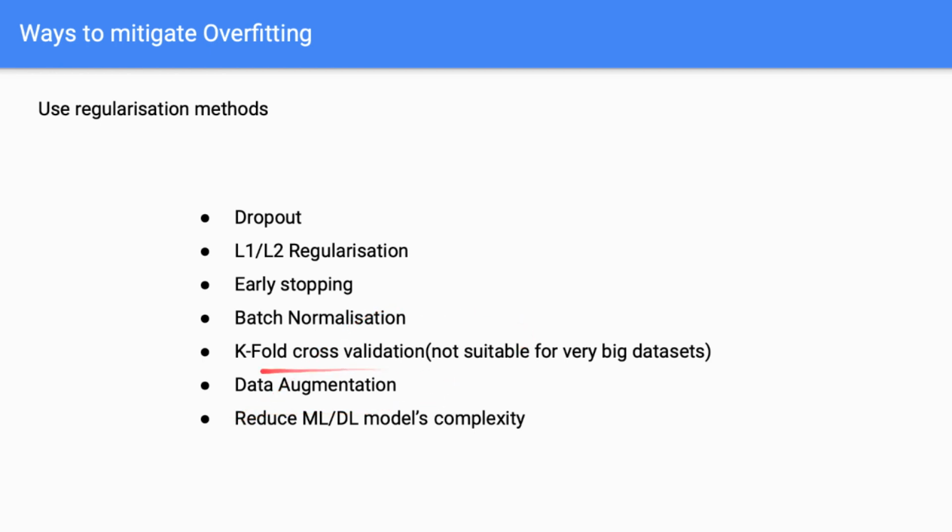And data augmentation is a good method to combat overfitting, so that the model will learn new variations of the existing dataset. And finally, reduce the machine learning or the deep learning model's complexity by reducing the number of neurons or layers.